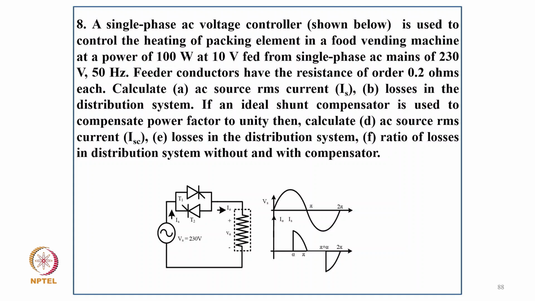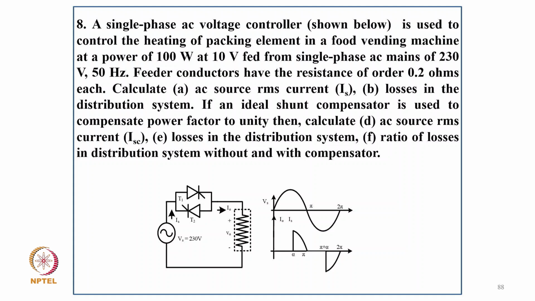Coming to question number 8. A single phase AC voltage controller, as shown here, is used to control the heating of a packaging element in a food vending machine. A power of 100 watt at 10 volt is needed from the single phase AC mains of 230 volt. The feeder conductor has resistance of 0.2 ohm. Calculate the AC RMS current and losses in the distribution system. If an ideal compensator is used to compensate the power factor to unity, then find the AC source RMS current, losses in distribution, and the ratio of losses. So you are getting 10 volt RMS in the output by controlling the phase,